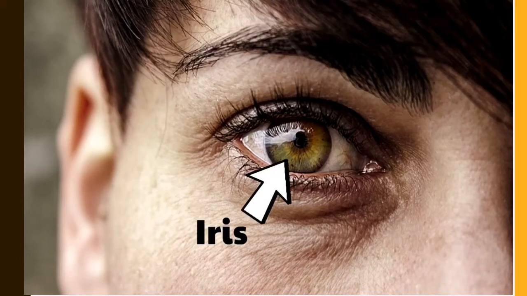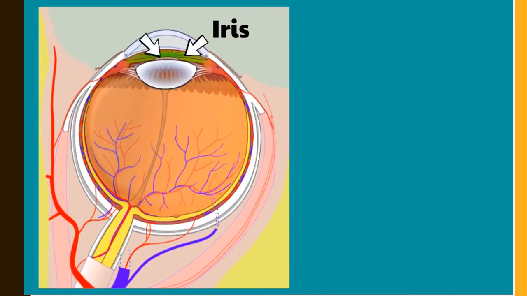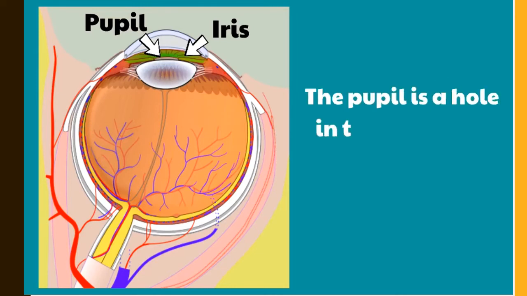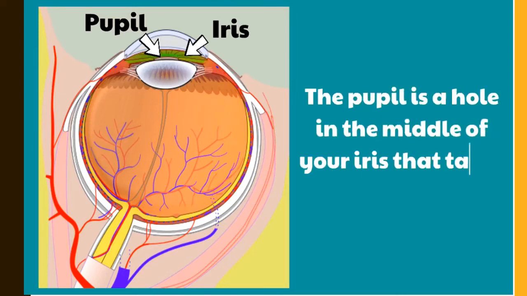Now you might have noticed in the middle of the iris is a black dot. That black dot is called the pupil. The pupil is a black dot right in the middle of the iris. Here is where the pupil is on this drawing of your eye. Now the pupil is a hole in the middle of your iris that takes in light.